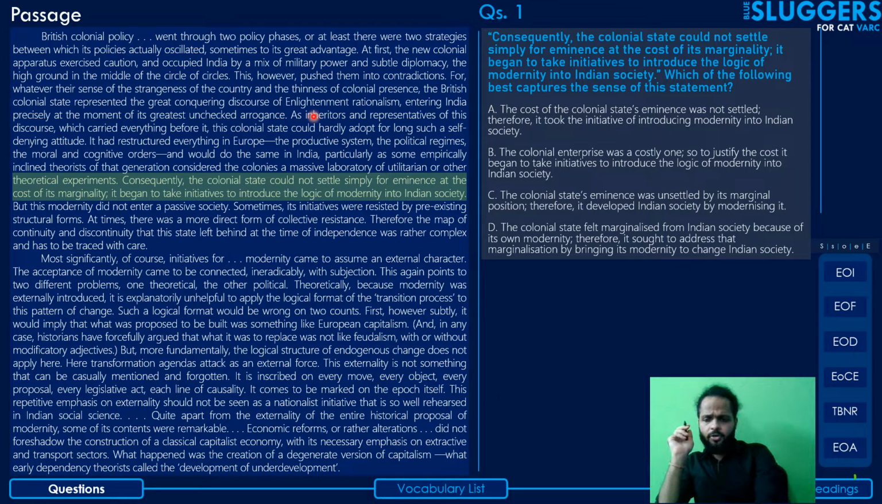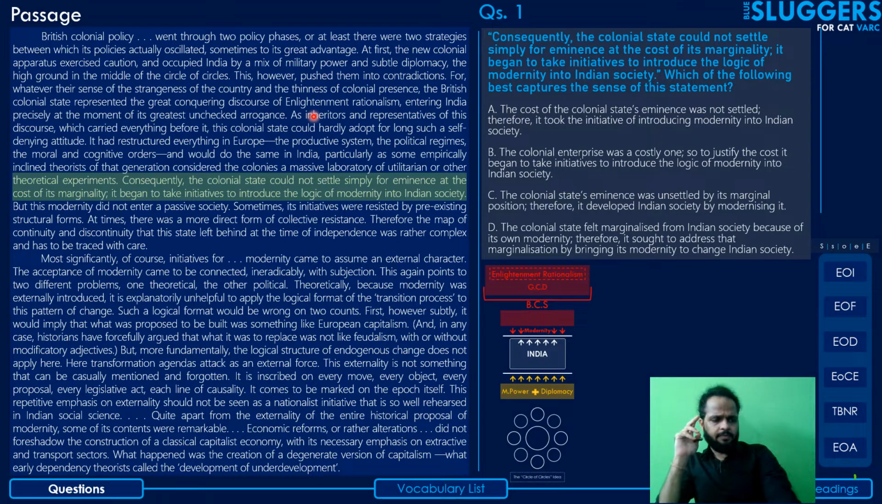What the author wanted to convey here, as we have noted in the passage explainer part as well, is that the colonial state was not okay with the idea of not having to interfere in the day-to-day affairs of the people in return for their acknowledgement of the colonial state's superiority. So let's discuss the words eminence and marginality, and then try to understand what exactly he's trying to say here.